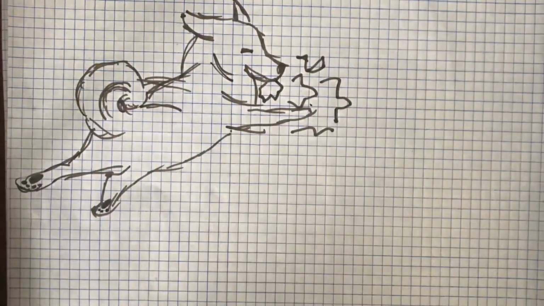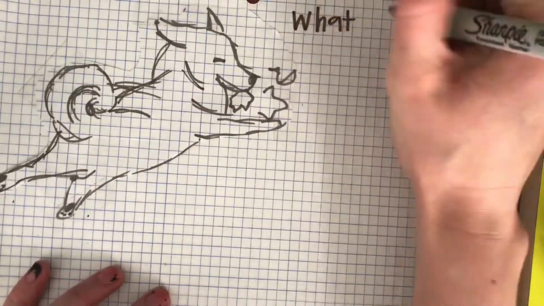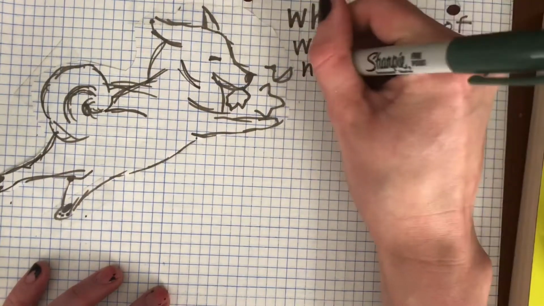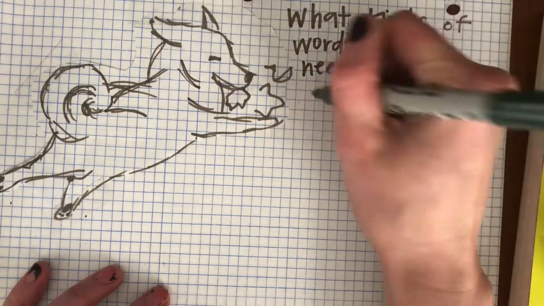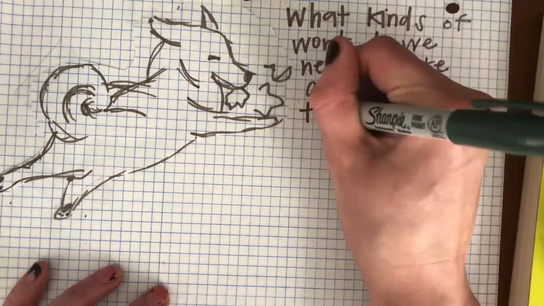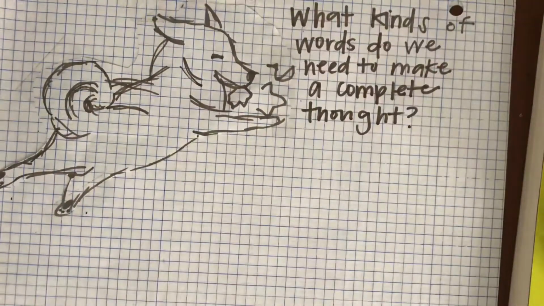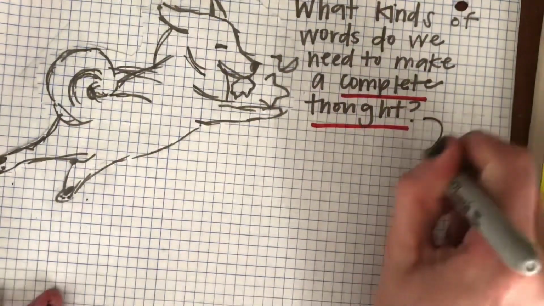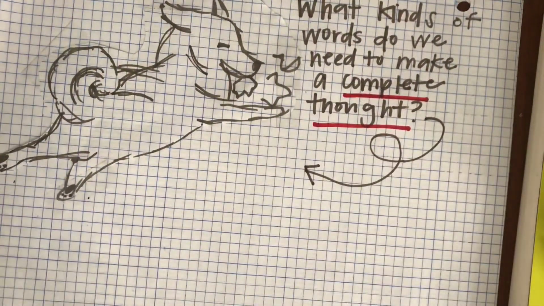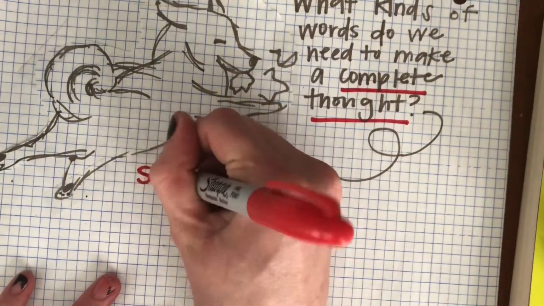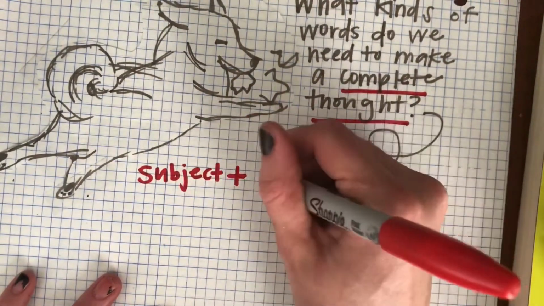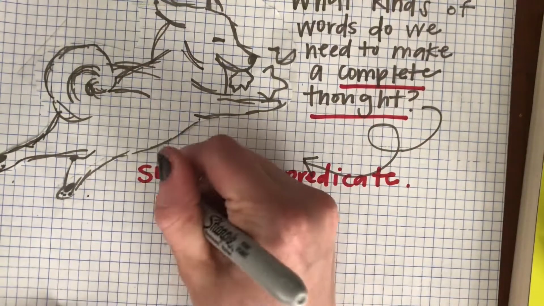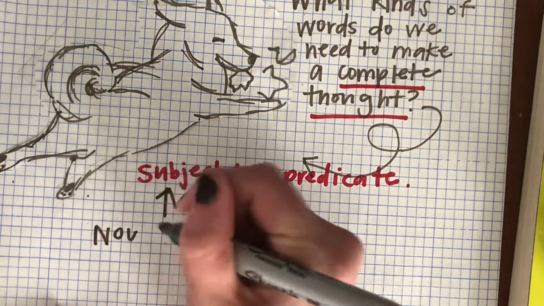So Atticus, if you remember my dog, is going to help us understand what a clause is and what kinds of words we need to make a complete thought, or a clause. A subject and a predicate, that's what makes up a complete thought. What is a subject and a predicate?